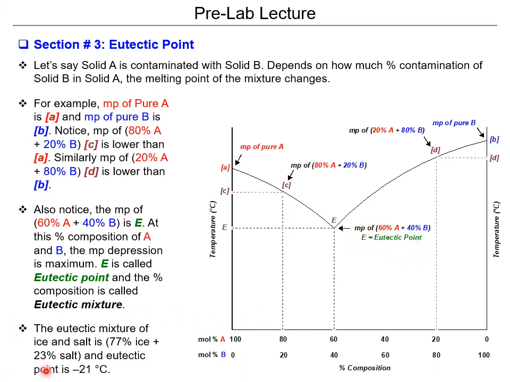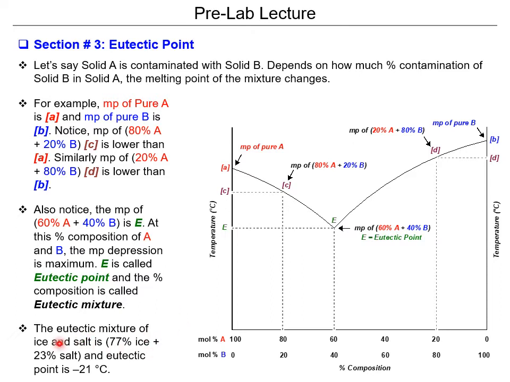Something to know that is very important, especially if you're going into a research lab working with water, which is usually what you will do at any lab: the eutectic mixture of ice and salt, or another name for this kind of solution, is ice and brine. Brine is just water and salt, right?